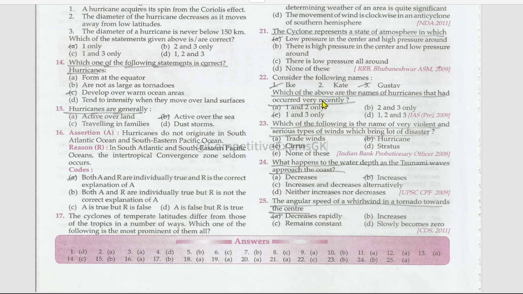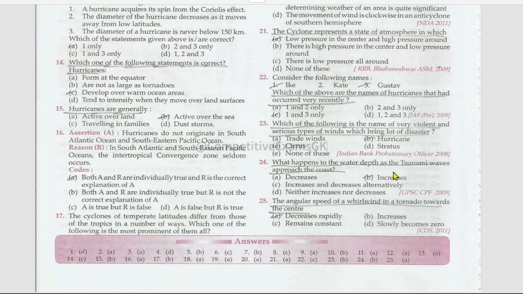Consider the following names. Which of the above are the names of hurricanes that had occurred very recently? This was an old question. Make it to the recent current topic actually. Neglect this, but make yourself the question: what are the names of the hurricanes that had occurred recently in this 2024? Which of the following is the name of very violent and serious types of winds which bring a lot of disasters, that is hurricanes?